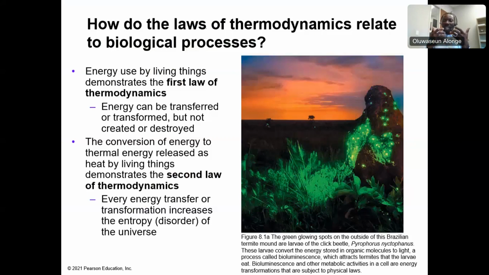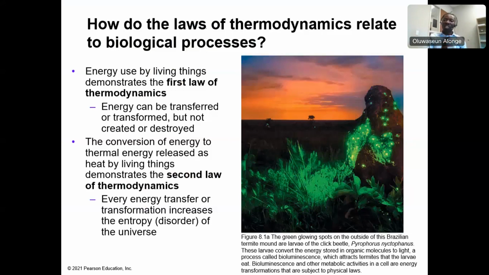Now, from that first law of thermodynamics, another second law came into place. The second law states that in the course of transfer of energy from one form to another, there will be an increase in entropy, which means a state of disorderliness. And in the course of that, heat will be lost to the environment. So think about it. When you buy gas for your car, for instance, what you have put in your car is a chemical energy, which is octane.